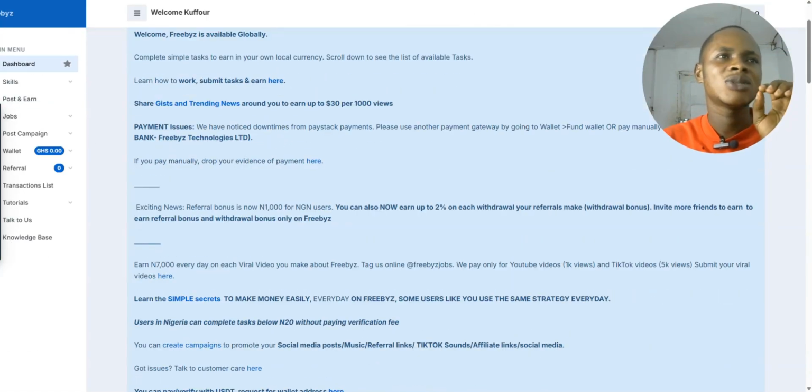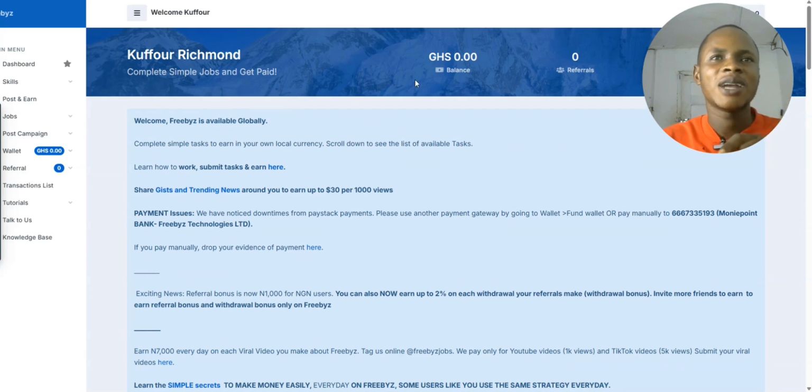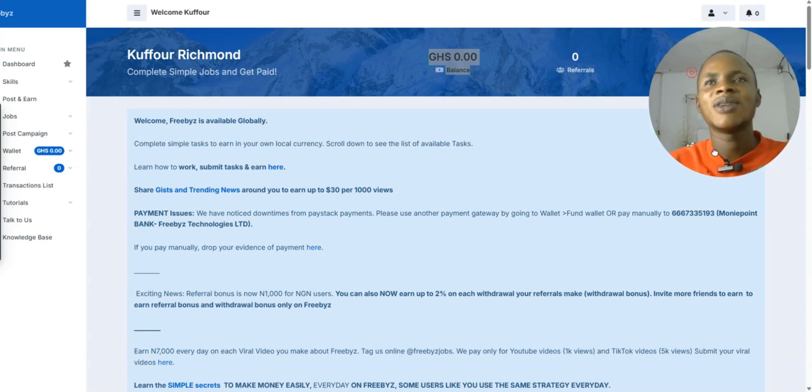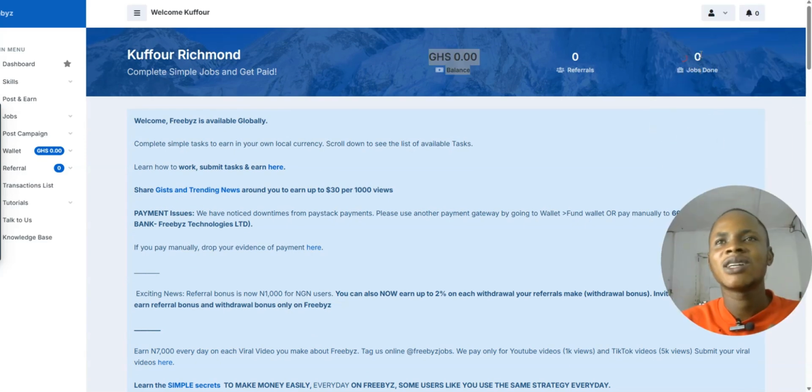So you can see this is the website. You can see right after signing up, you're going to land on a platform like this. Your dashboard is going to show 00 like what you see right now. Let me move this thing to the bottom section. You can see jobs done, referrals, and then cash is 0000.